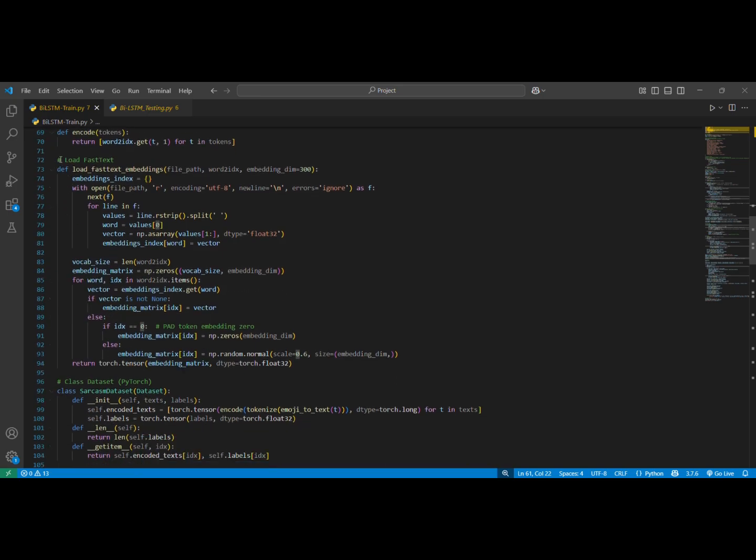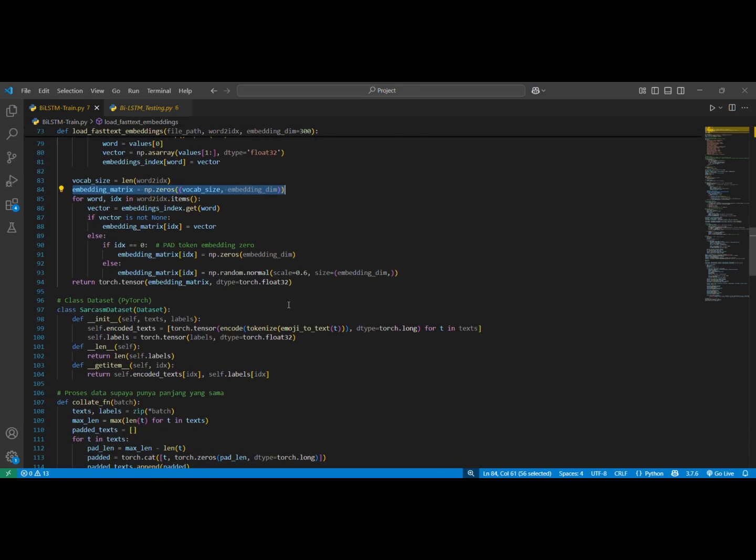This is the function to load FastText. We use FastText for embedding the words in the BLSTM model. So this is the place to save all the tokens. This is a matrix to save the FastText embedding vectors.